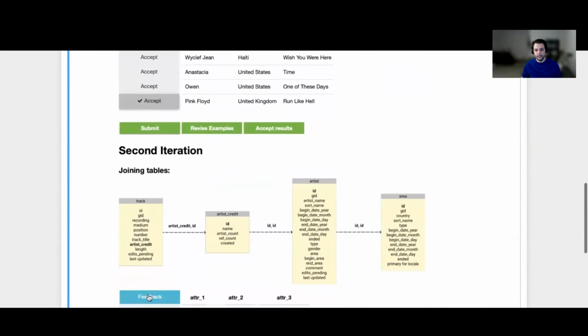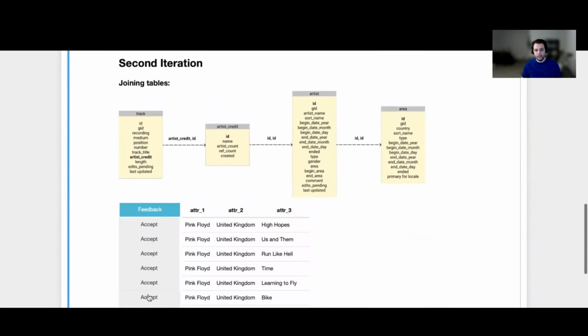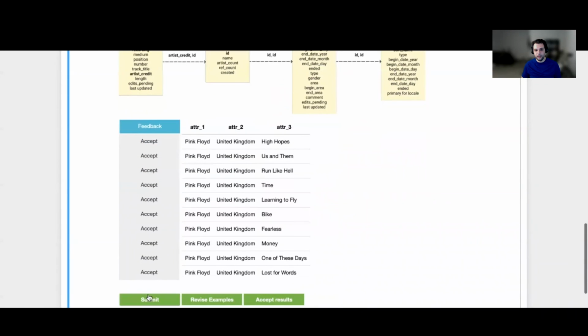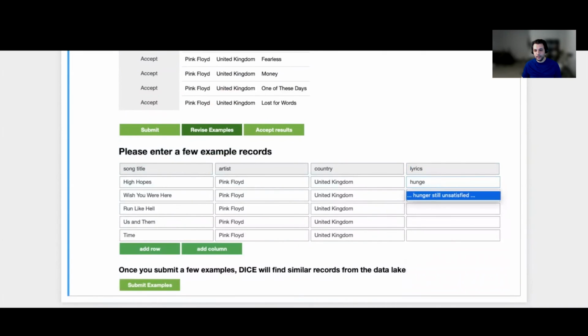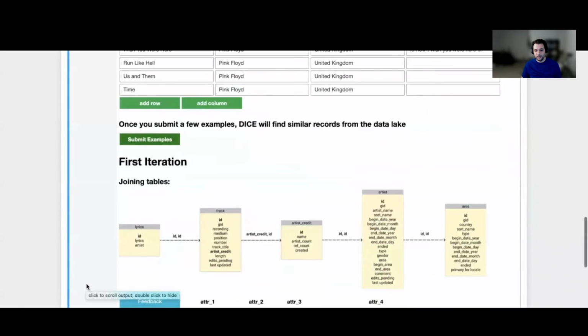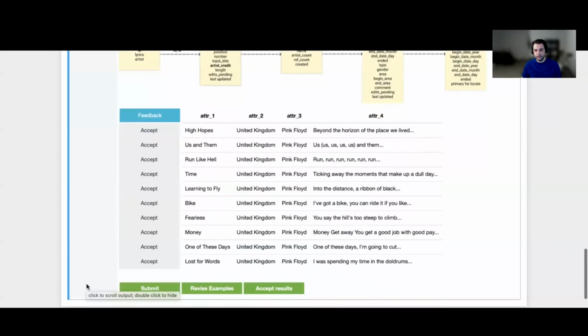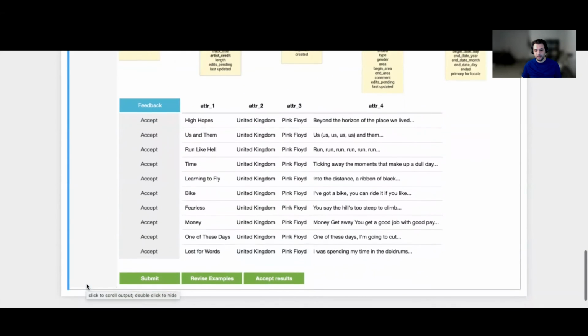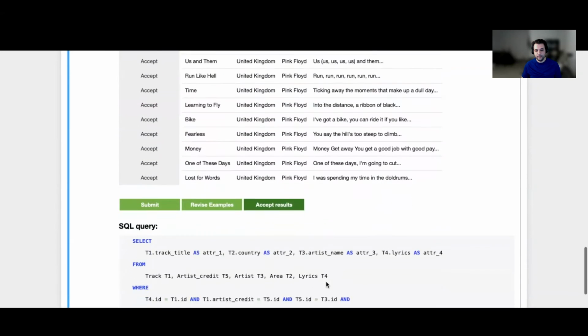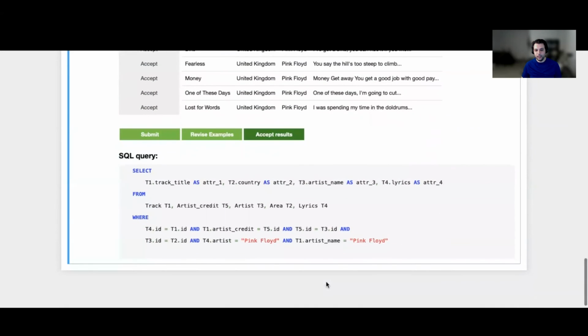The system will then produce a new join path with only records from Pink Floyd, which is what the user is looking for. Now the user wants to revise the examples to include a new column, which contains the lyrics information. So the user will enter a few keywords of the lyrics of 2 songs. And now the system will provide a new join path that also includes the lyrics information of those Pink Floyd songs. After the user is happy with this result, he will accept the results. And then the system generates a SQL query that the user could run directly on their data lake.